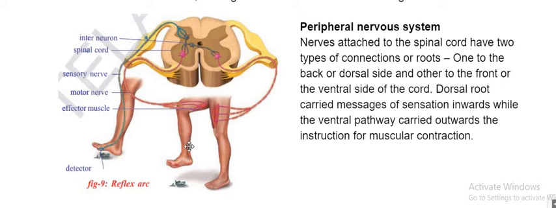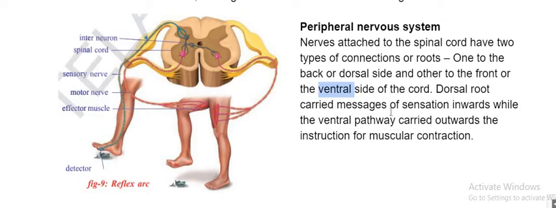After research, scientists understood that there are two types of connections, like how they are there in the brain. One is called the dorsal side, one is called the ventral side. There we call them afferent and efferent. In the same way, here we call them dorsal and ventral. What does dorsal carry?